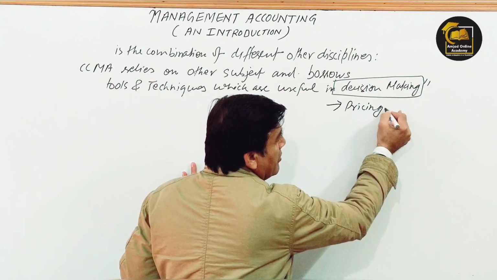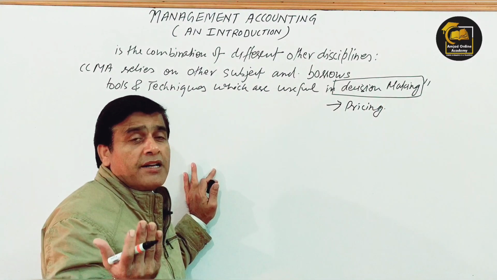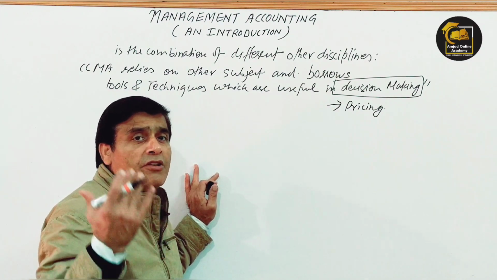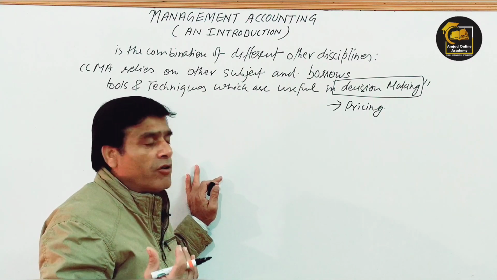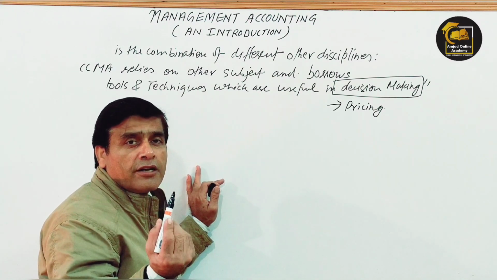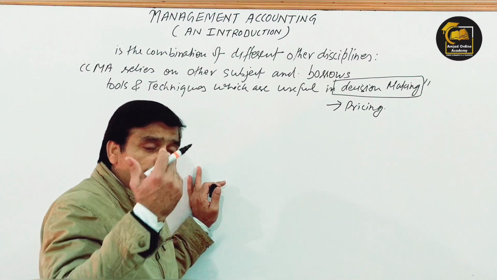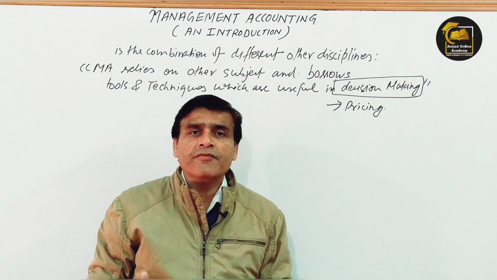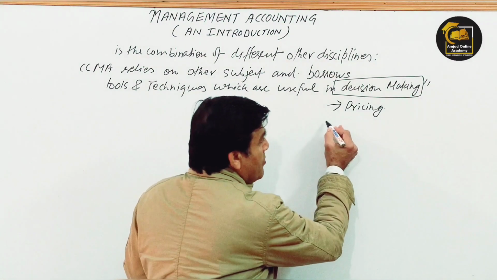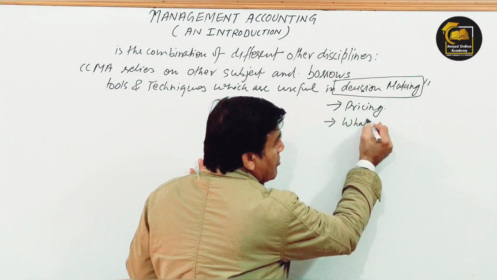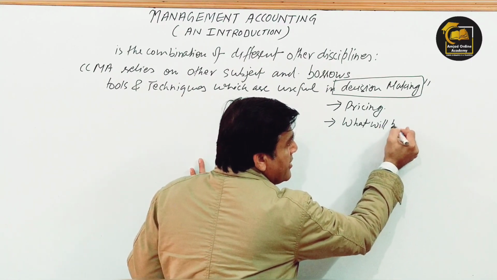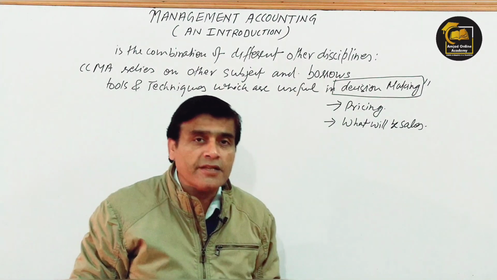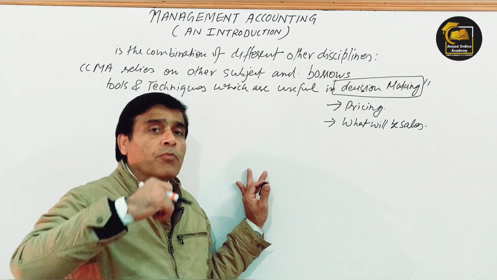That decision making may be pricing. Do you know the pricing or pricing strategy is a function of the top level management? Who decides the price? Top level managers, what will be the price of our product? If we are manufacturing something, what will be our pricing strategy? Which pricing strategy we have to follow? Which pricing strategy we have to adopt? Or you may say, what will be sales? How much will our sales be? What will be the turnover of the business? Who will decide? This is decided by the top level manager.